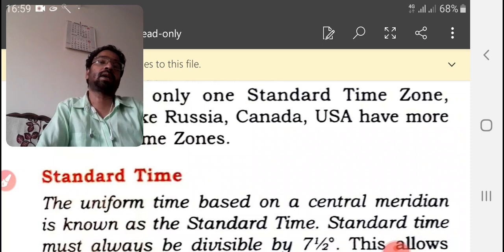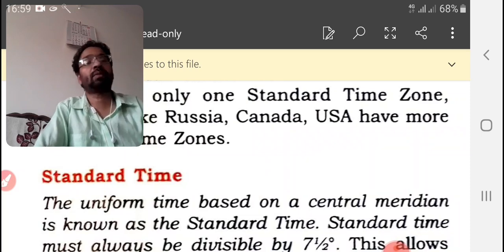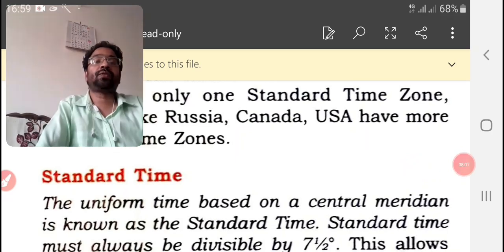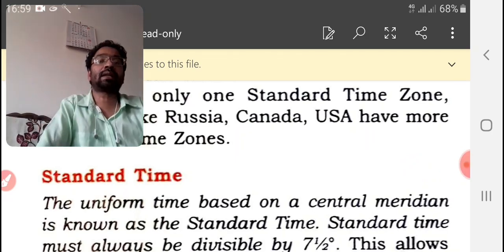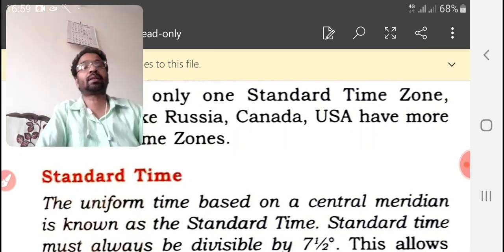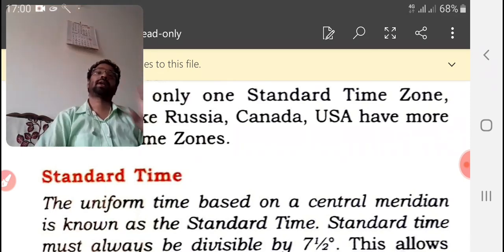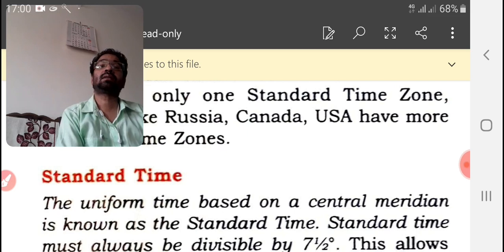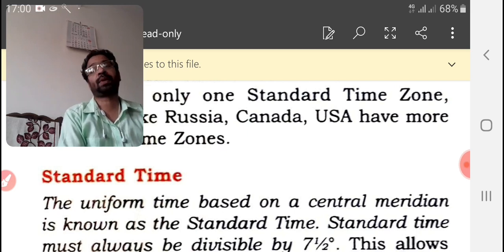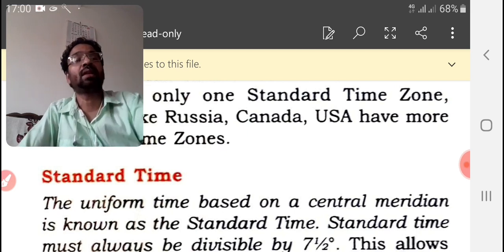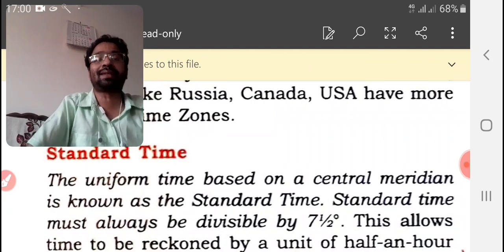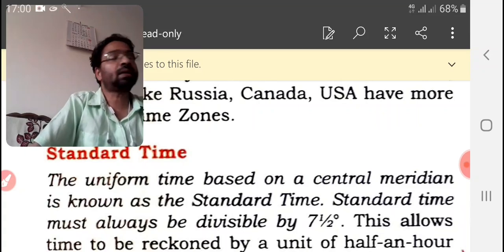Now let us see the standard time. The uniform time based on a central meridian is known as standard time. The time we follow is based on our standard meridian, which is 82 degrees 30 minutes east.